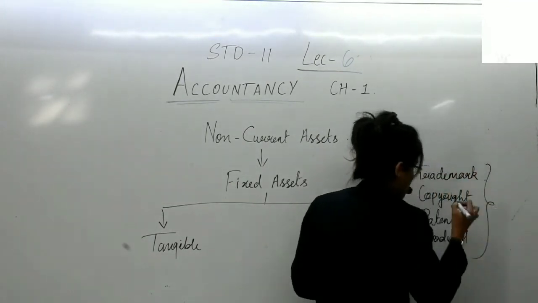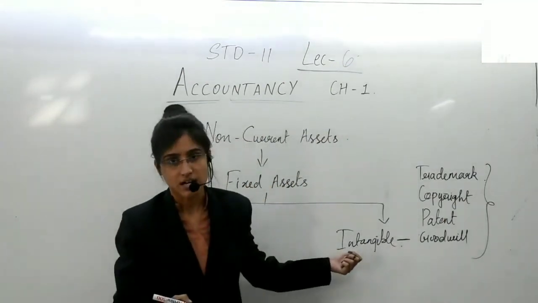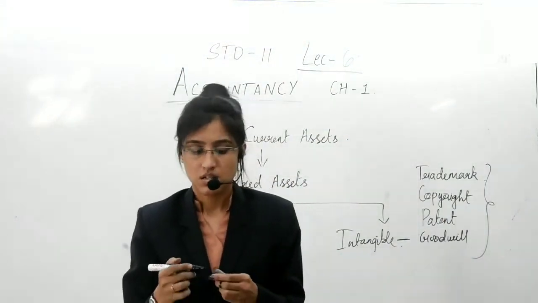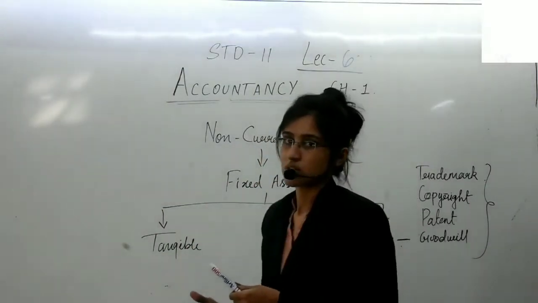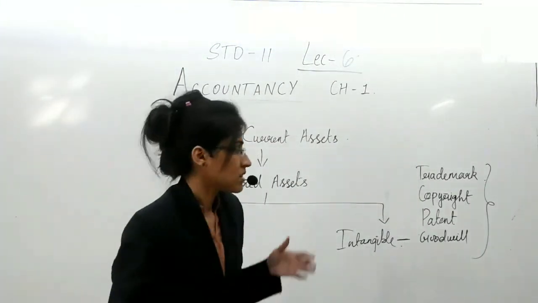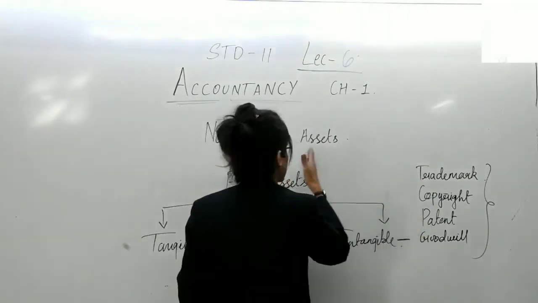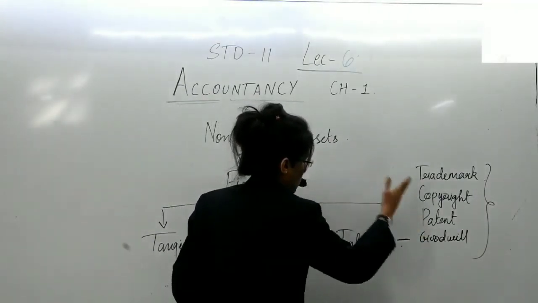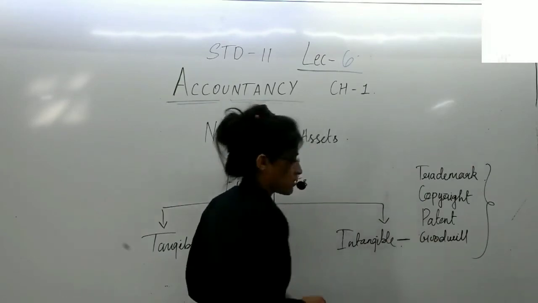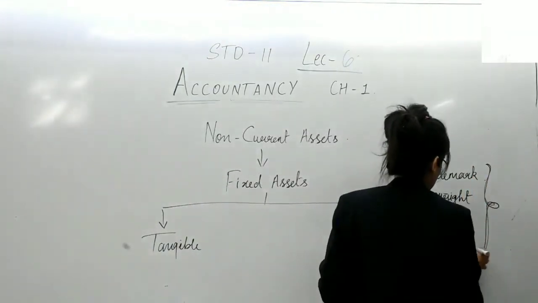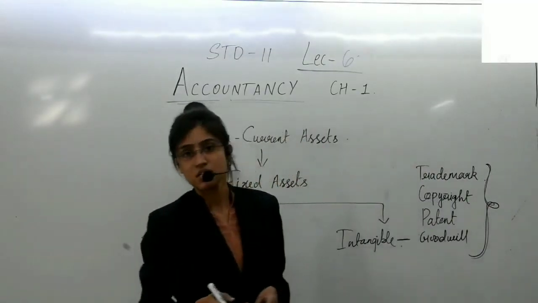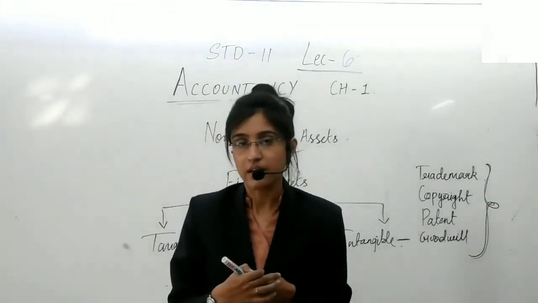These are the examples of intangible assets. Yes? So the one you cannot see, you cannot touch. But these are also non-current assets which fall under the category of intangible assets. The meaning of these four words will surely be elaborated in the lectures ahead.